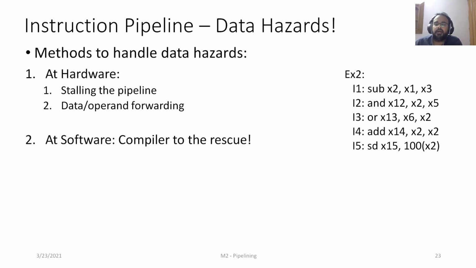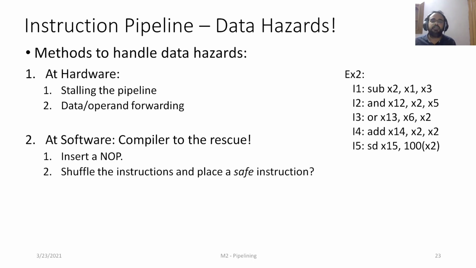At the software level, again, we look up to the compiler to help us reorder the code and place some dummy instructions if possible. We call that no op in short, so that there is enough space between two dependent instructions that will not be reflecting in the pipeline. But if you look at the overall performance, it might still be bad because no ops effectively don't help us in executing the program faster.